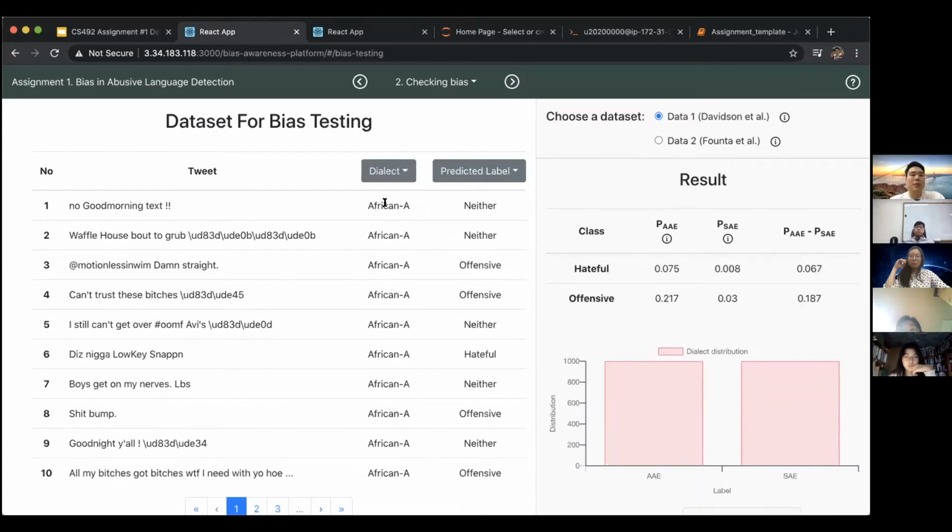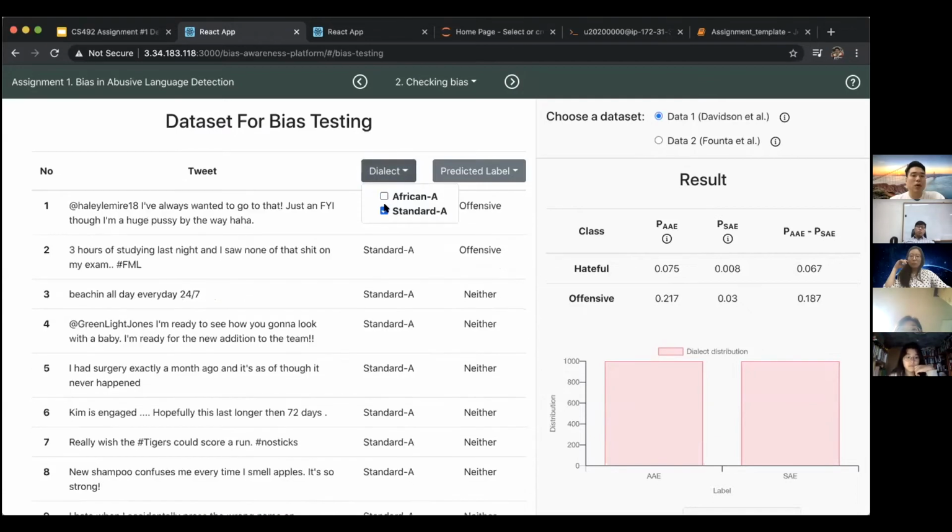And we have 2 labels. The first one is dialect, African American or Standard American, like this. So you can basically explore this data set as well. And also we offer the predictive label, which means here is the prediction of our model that has been built from the previous stage. So on the left, you can basically explore the data set, and on the right, you can see the result.